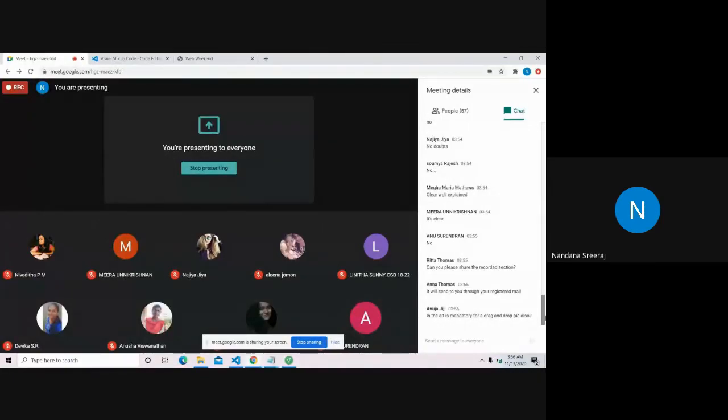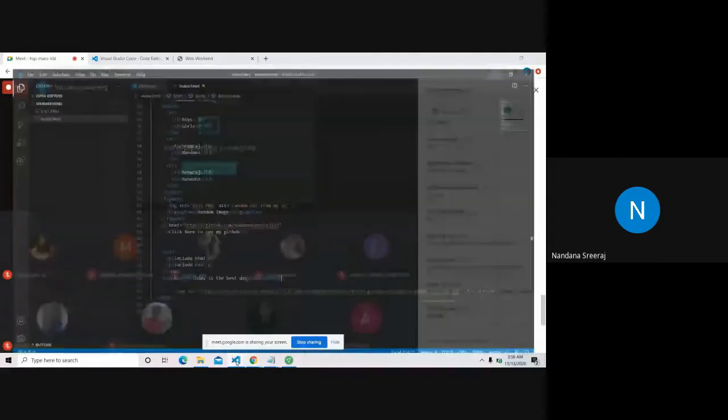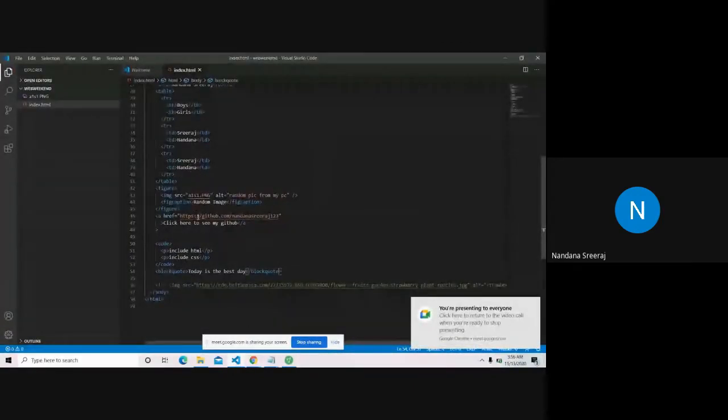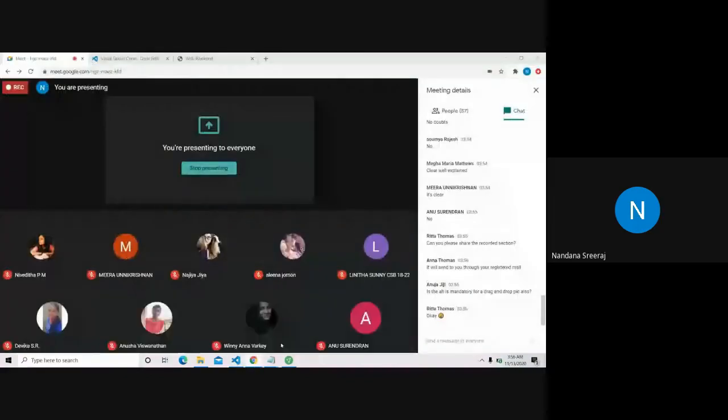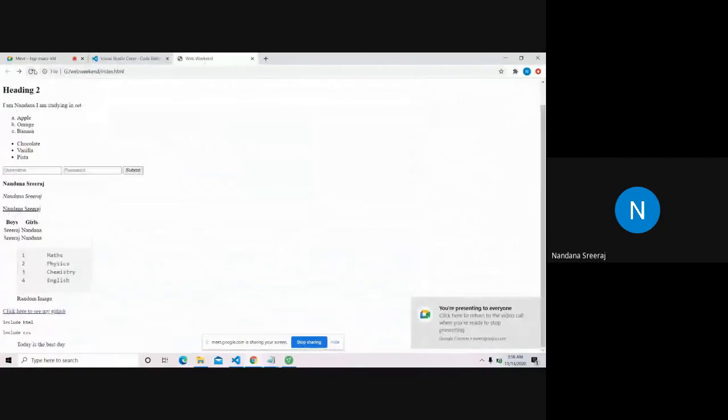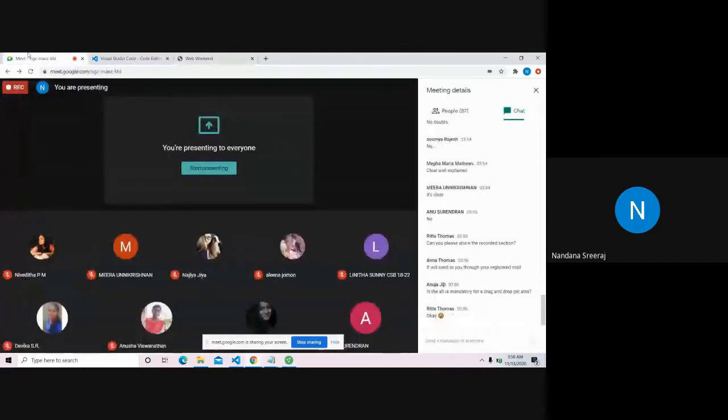Is alt mandatory for drag and drop? For every image tag, alt is mandatory. It'll work without alt, though. I'll show you. Where is the image tag? What happens if I remove this? I just removed it, and it worked fine, right? There's no compulsion. It won't fail to work without an alt attribute.